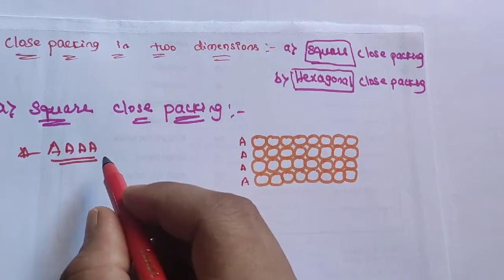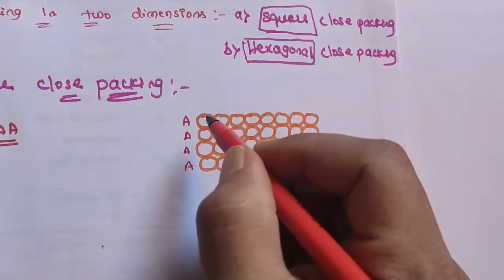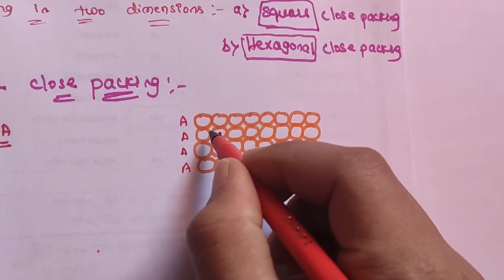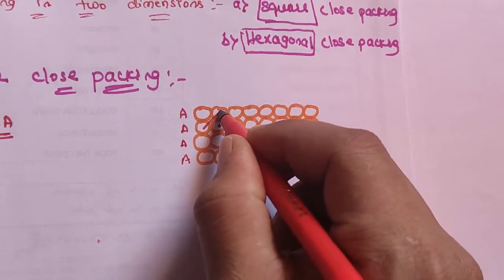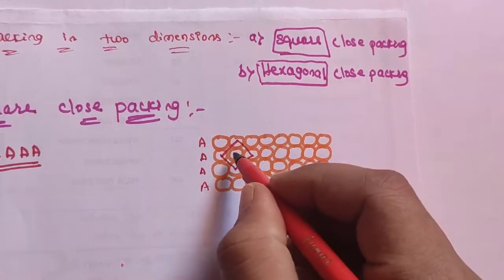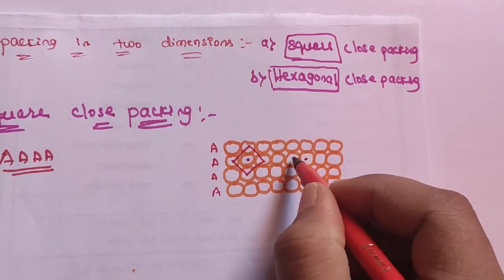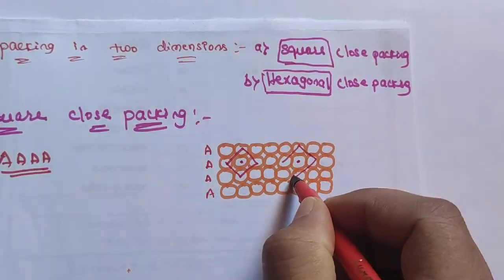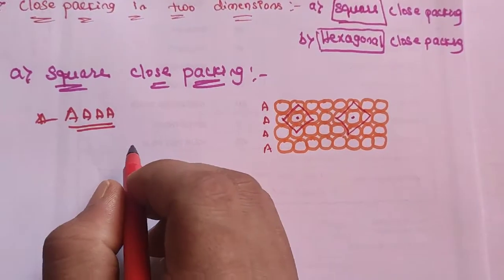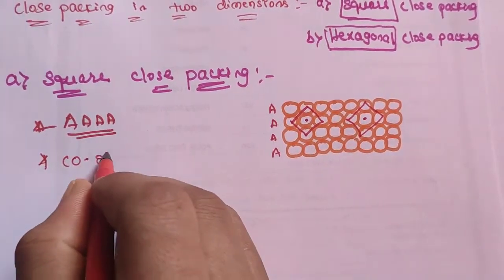Here each sphere is in contact with 4 of its neighbors. We can see here, this sphere is in contact with 4: 1, 2, 3, 4. Each sphere is in contact with 4 of its neighbors. You can consider it like this as well, we get 4 spheres in contact. So here the coordination number is taken as 4.